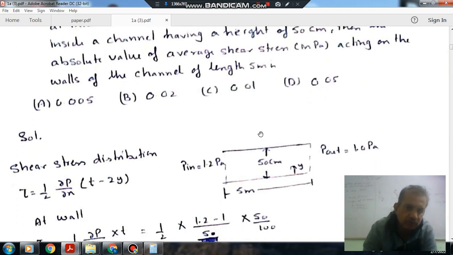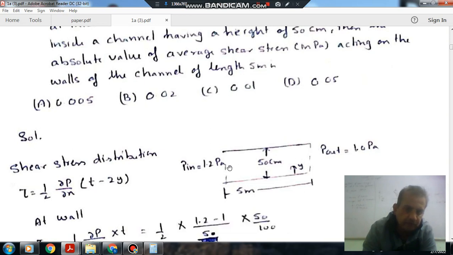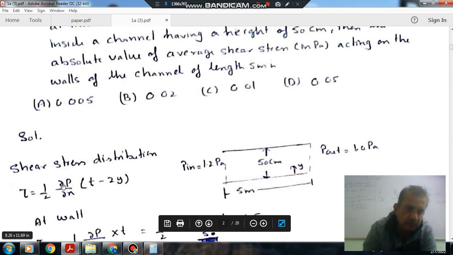The shear stress distribution between two parallel plates separated by a distance t and having a pressure gradient between inlet and outlet, because pressure is different at inlet and outlet, is given by tau is equal to 1 by 2 (dp by dx)(t minus 2y). That is the result of the derivation in the book, where t is your 50 centimeter and y is measured from one of the walls.